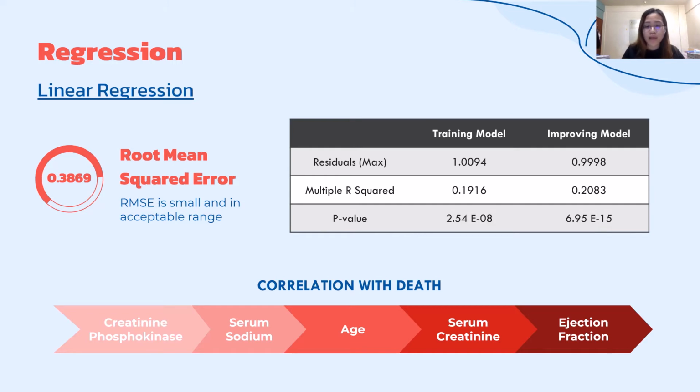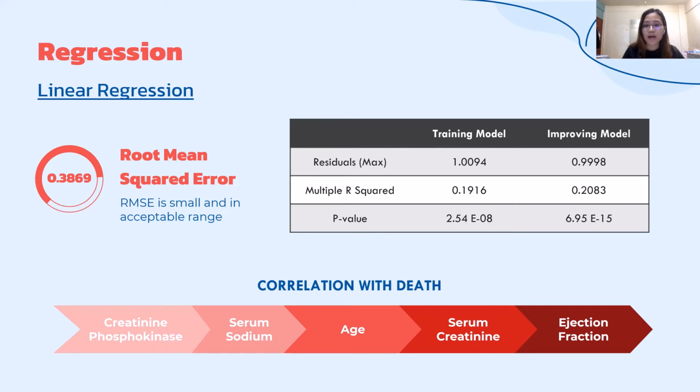Root mean square error for linear regression is 0.3869. This indicates that it is still considered a small value and it is in the acceptable range. The residual is the vertical distance between a data point and the regression line. Each data point has one residual. The training model and improving model have a good value of residuals.